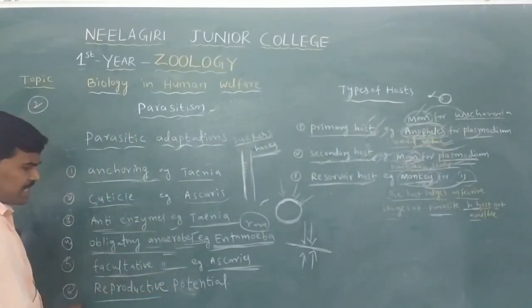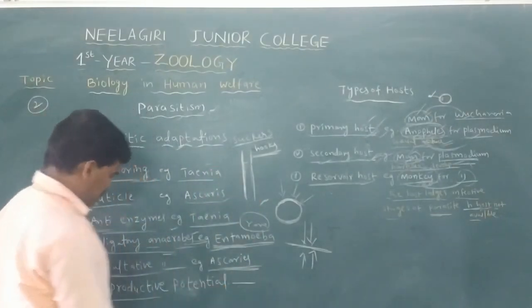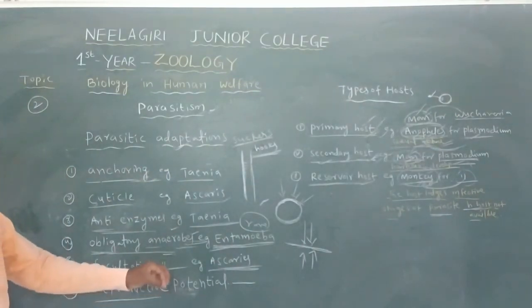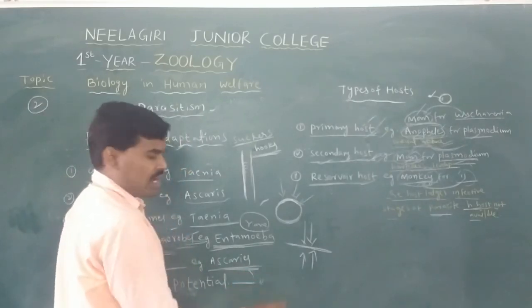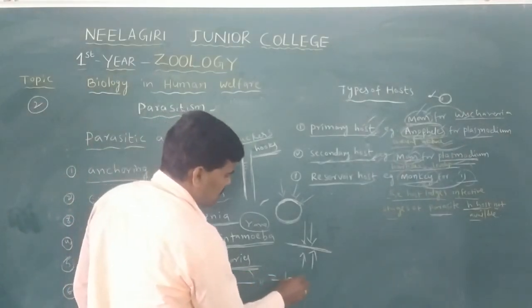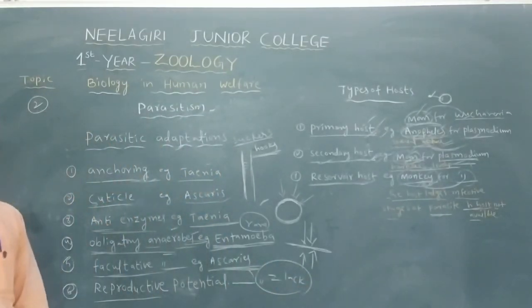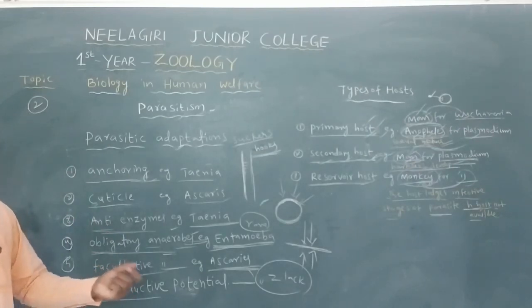Next, reproductive potential. The parasites have highly reproductive potential energy. For example, Ascaris lumbricoides releases about 2 lakh eggs at a time, so each parasite has more reproductive potential energy.